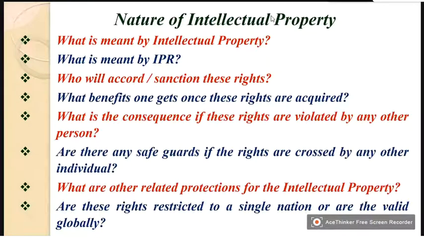What is meant by intellectual property and what is meant by IPR? If you understand the first question, then automatically that R, the tag R, indicates that it is a right, an intellectual property right. And once it is said that it is a right, then the question comes, who will accord it or who will sanction these rights?